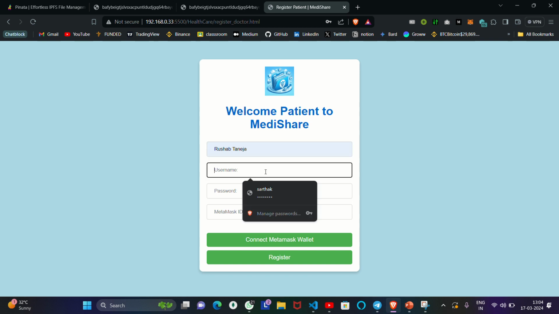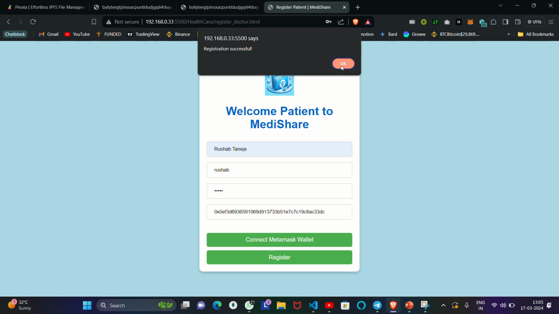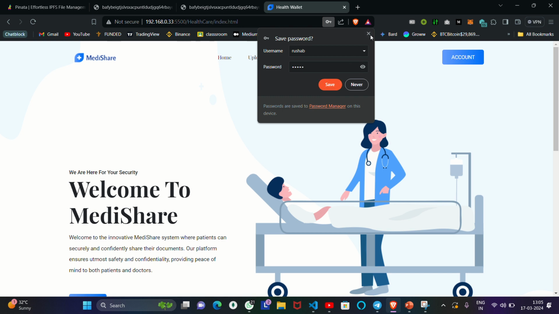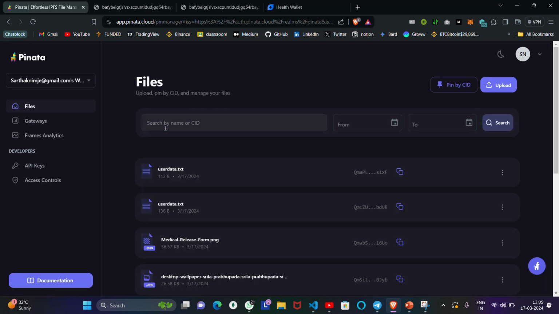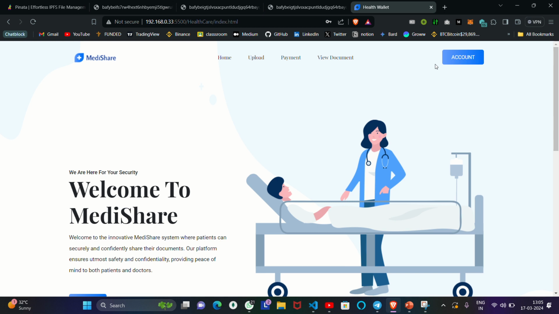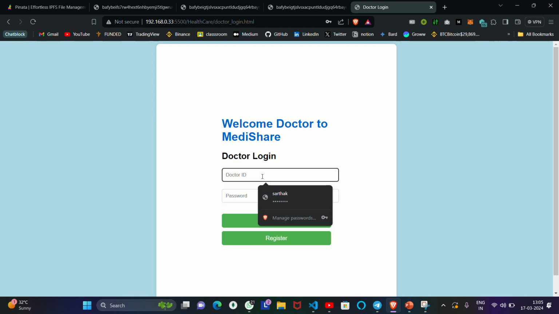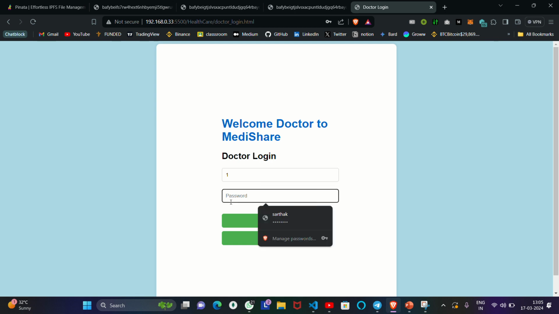Now this is for the patient. For the doctor as well, if the doctor wants to register, he will register there, and again he will connect his MetaMask ID. Again all this data will be stored in our IPFS database. It can be fetched from this site, which can be seen here.